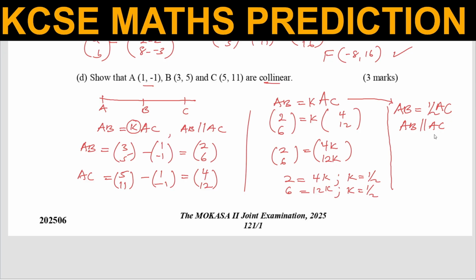Then the other thing you need to show is that A is a common point between the two vectors AB and AC. So that is how you're supposed to solve that question.